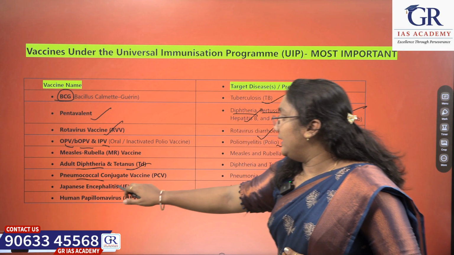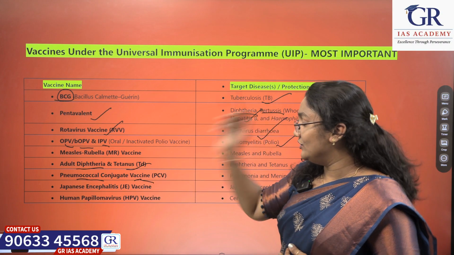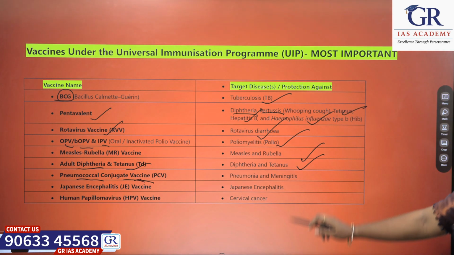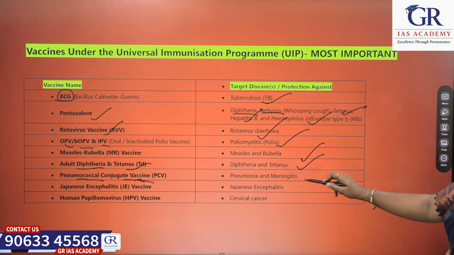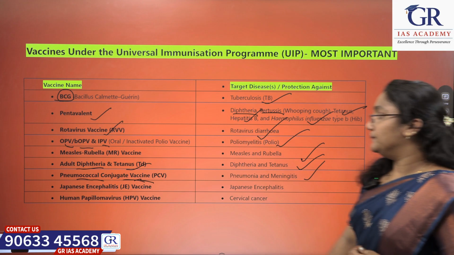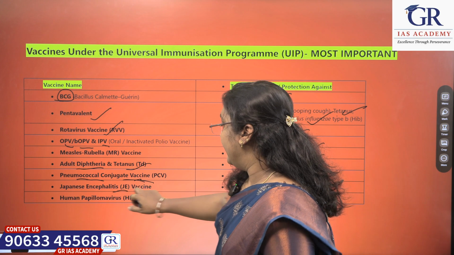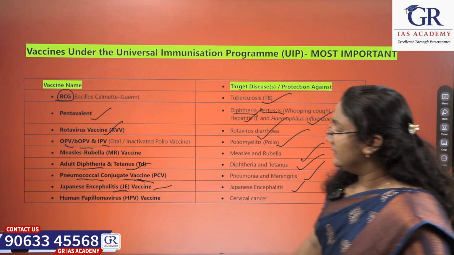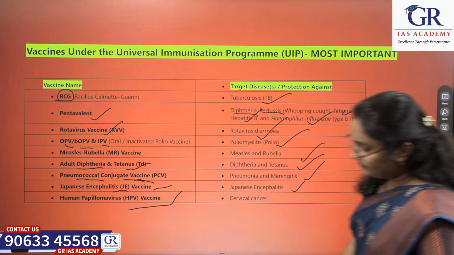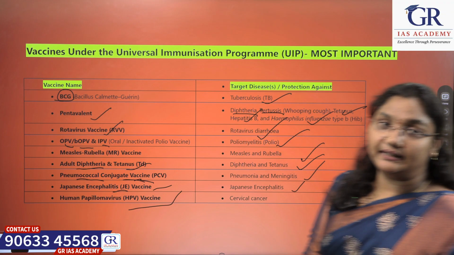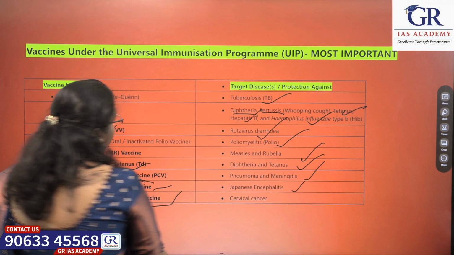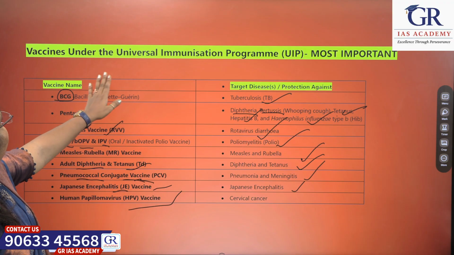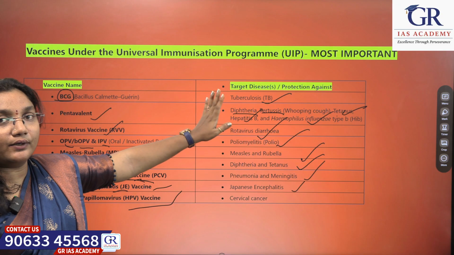Next, pneumococcal conjugate vaccine. Pneumococcal conjugate vaccine is used to treat pneumonia and meningitis. Next, Japanese encephalitis vaccine. This Japanese encephalitis vaccine is used to treat Japanese encephalitis. Next, HPV vaccine is to treat cervical cancer, mainly targeting women. Okay, these are a few vaccines which are under the Universal Immunization Program.